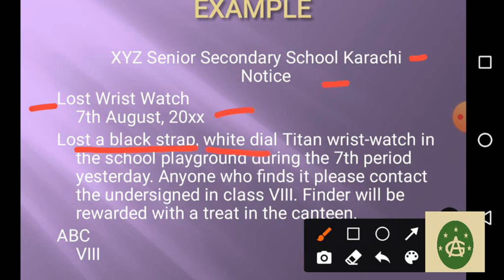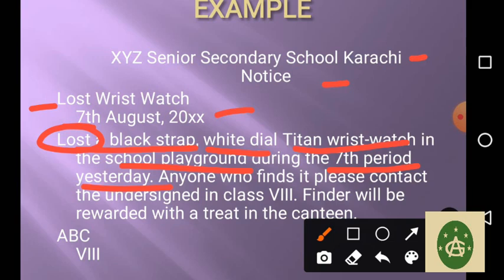The dial is of white color, the strap is of black color. Titan wristwatch in the school playground. Where was this lost? In the school playground during the 7th period yesterday. Okay, all the details are given.